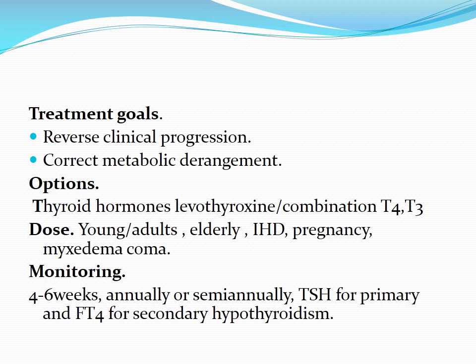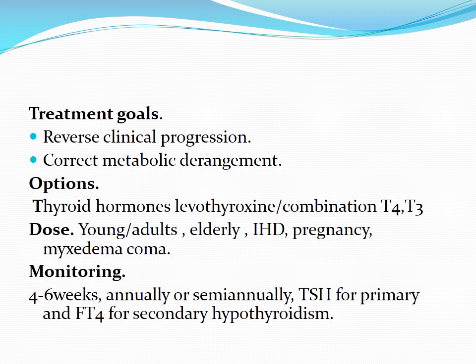As far as treatment goals are concerned, we have two basic goals: reverse clinical progression and correct metabolic derangements. Options we have are thyroid hormones, levothyroxine, that is T4, or a combination of T4 and T3.